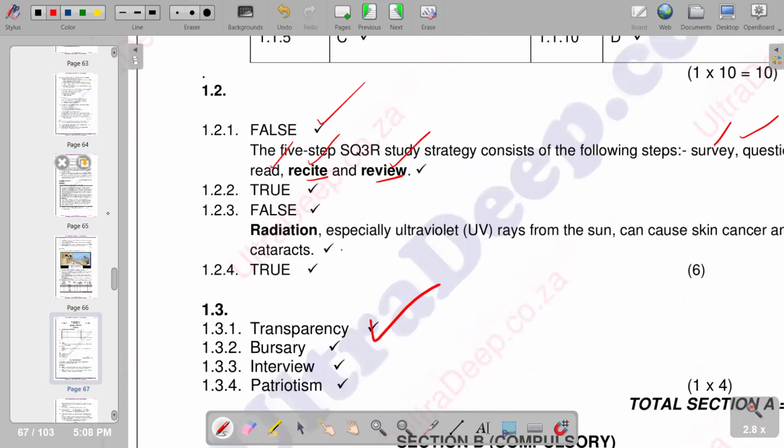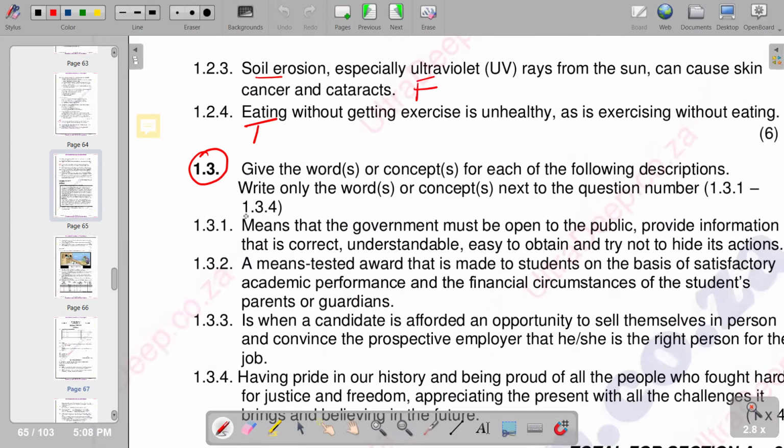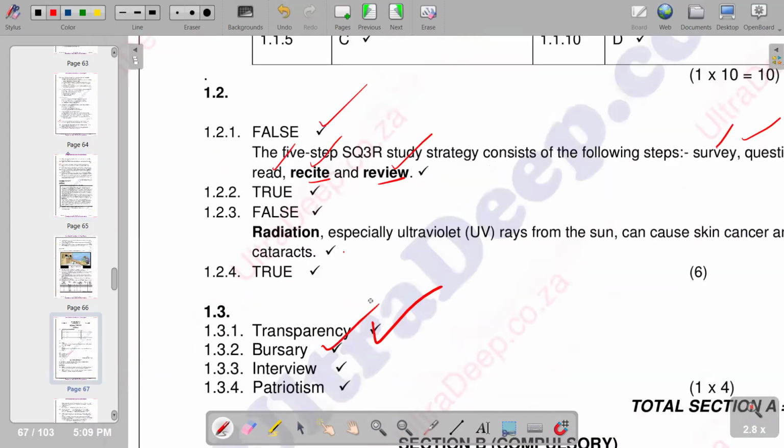Then move on to the next part. A means-tested award that is made to students on the basis of satisfactory academic performance and the financial circumstances of the students, parents, or guardians. So this is a bursary. So we have bursary as the correct response.